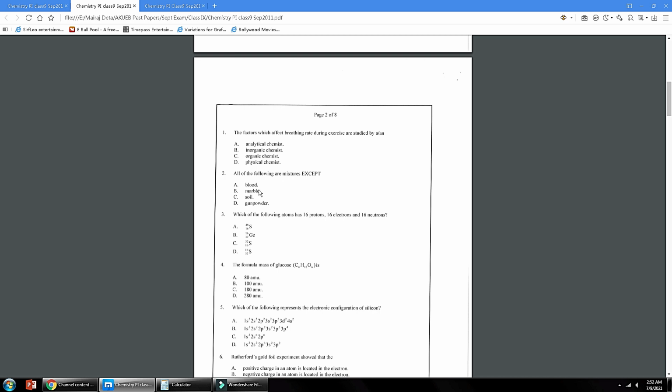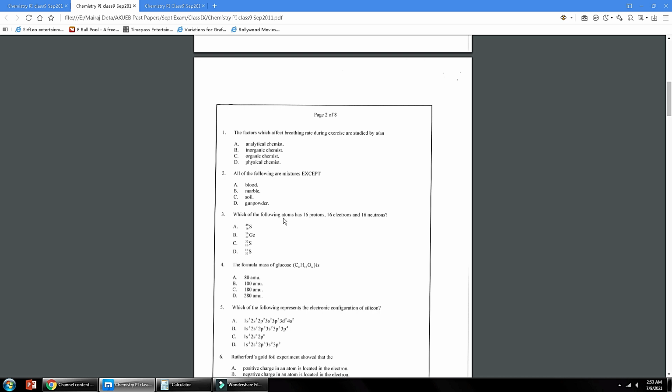Marble is not a mixture. It is having a formula also. Marble is commonly known as limestone and it is calcium carbonate, CaCO3. Blood is a mixture, soil is a mixture, gunpowder is a mixture. Soil is different from sand. Sand is a compound having formula SiO2, but soil is a mixture of sand and rock particles and different minerals also. So the correct answer is marble.